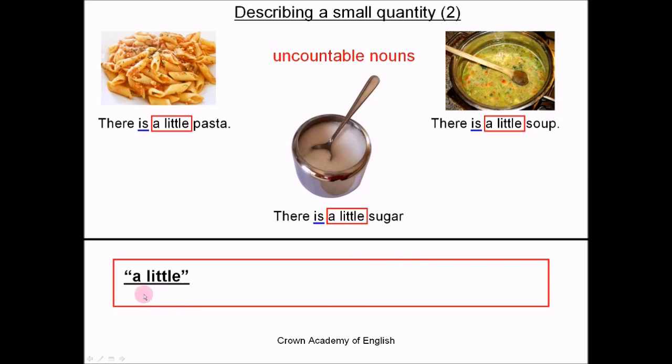So the rule is we only use a little to describe a small quantity of an uncountable noun, but here we are not using it to describe the size. We are using a little to describe a small quantity of an uncountable noun.